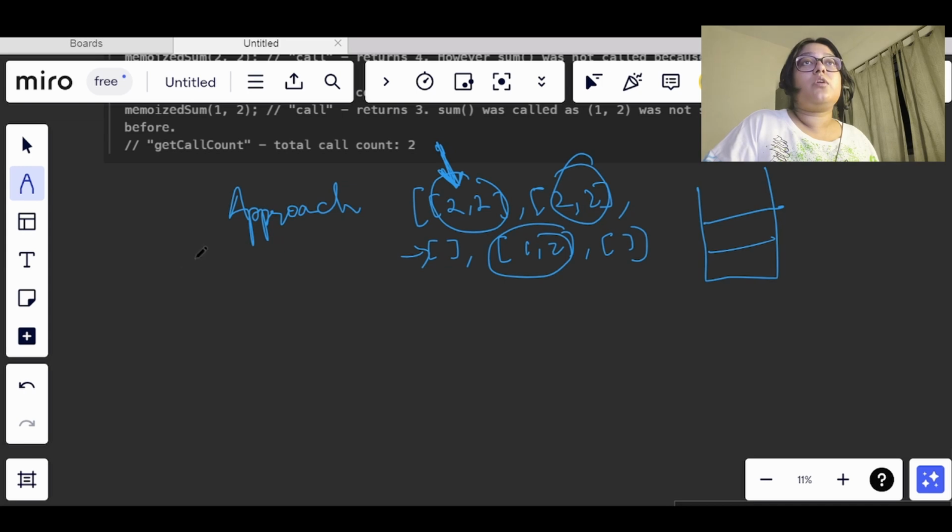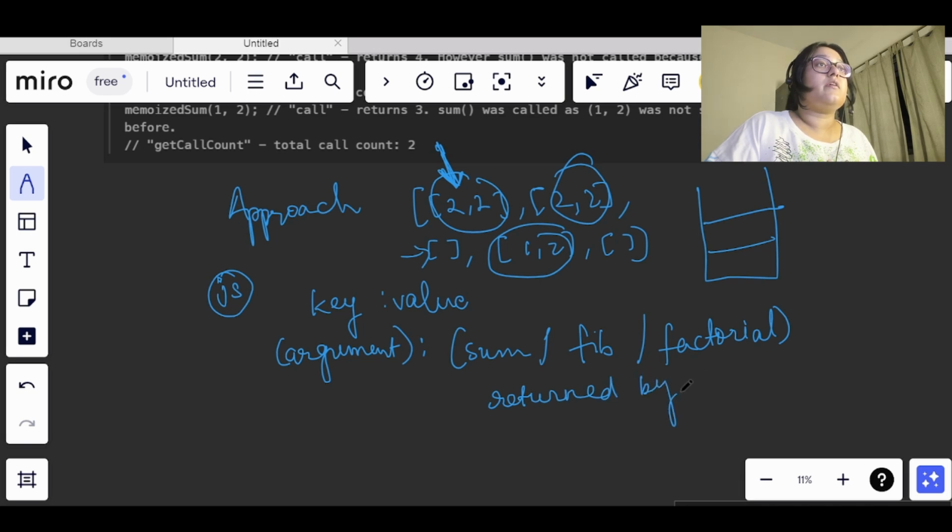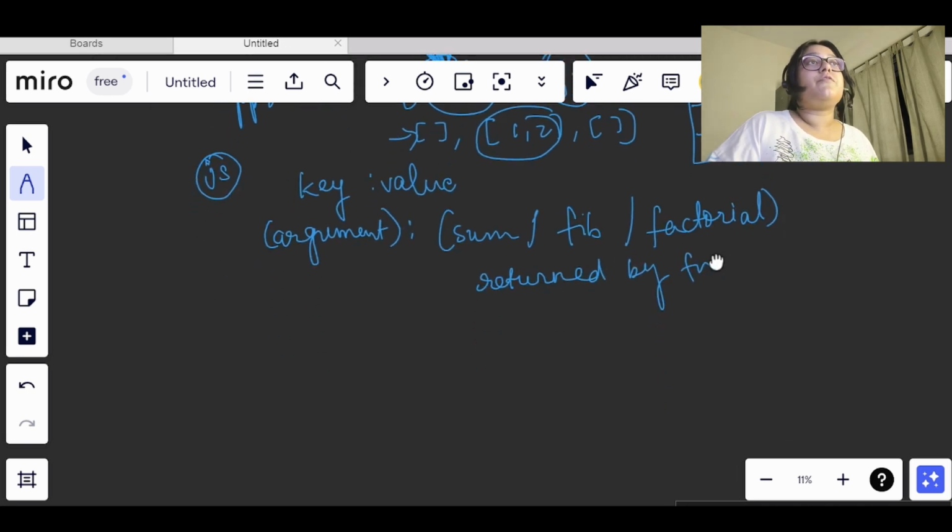So what we will do here, we will declare an object. Here in JavaScript, an object is basically a map, right? It will have a key and a value, and as the key we will be storing the arguments here, and the value will either be the sum or the Fibonacci number or the factorial, which will be returned by f.